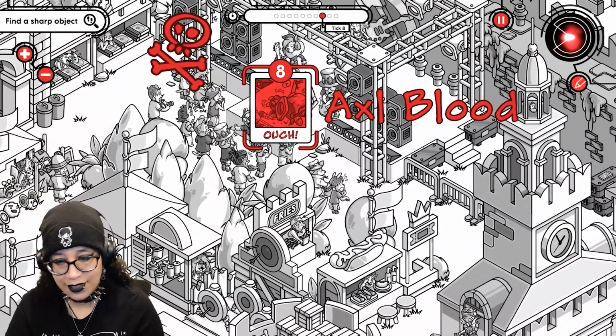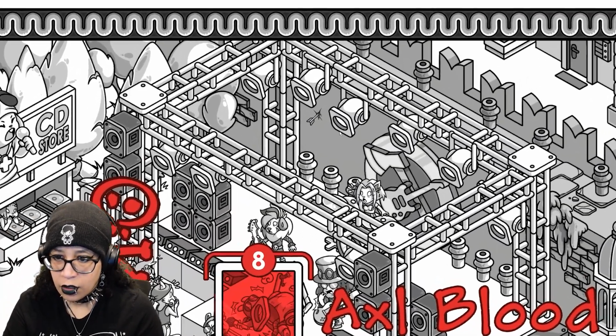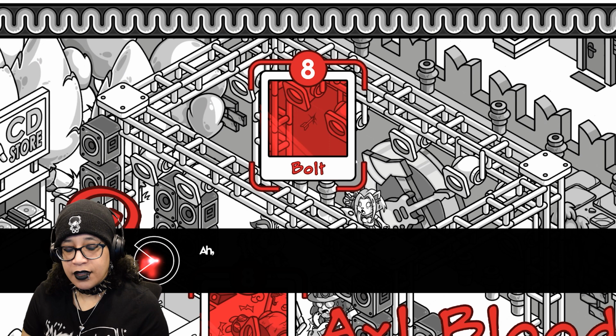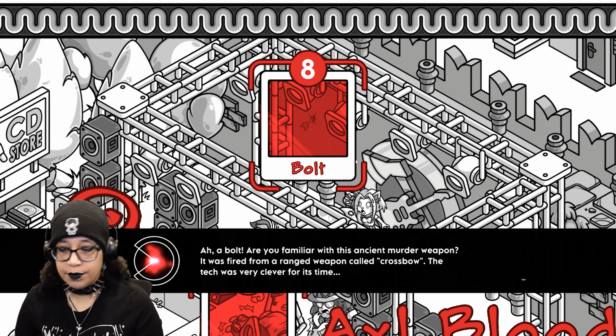Have you ever listened to Korn? Stop it. Is it this? You see what that is? It's an arrow. Sorry. Ah, a bolt. But it's still an arrow.